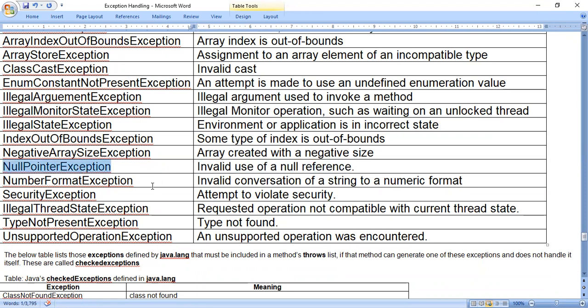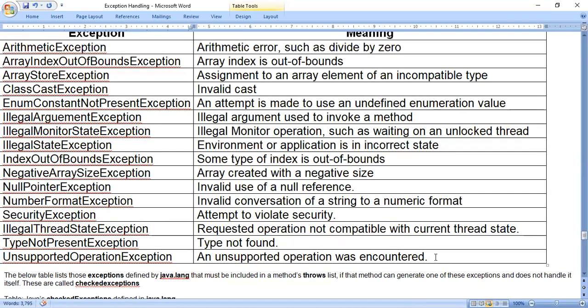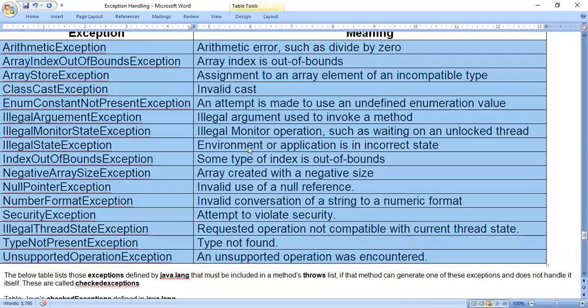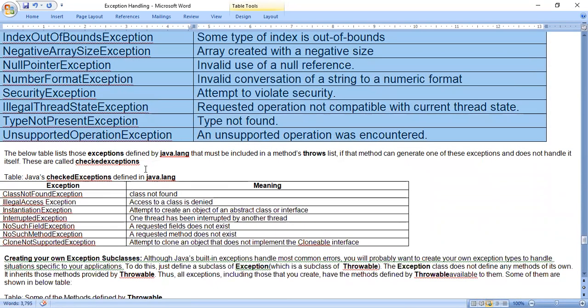A number format exception, invalid conversion of a string to a numeric format. Security exception, attempt to violate security. Illegal thread state exception, so in multi-threaded programming we will come across it. Type not present exception, unsupported operation exception. So these class names we have to remember with the meaning, so that we'll come to know which class names we have to use while writing try and catch blocks.